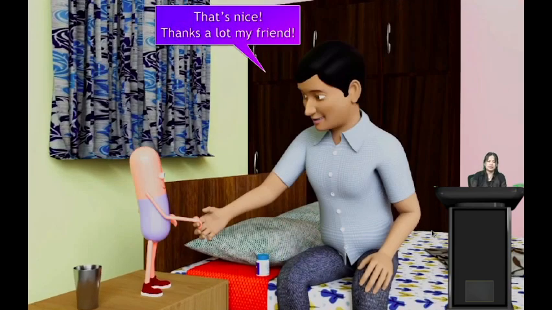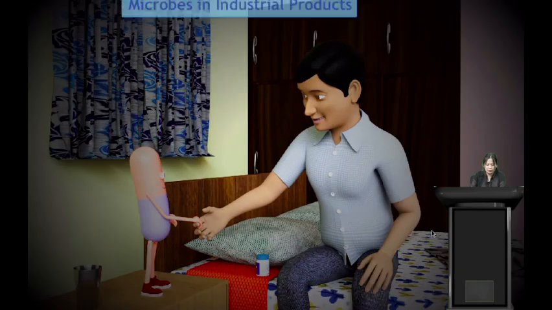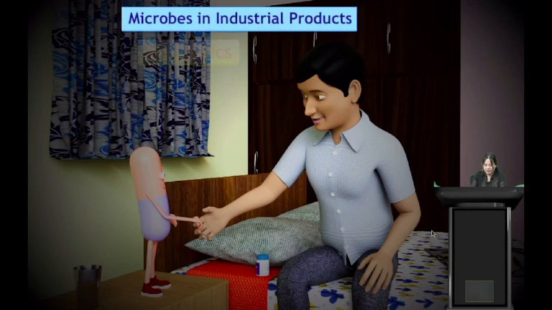So these antibiotics are also produced from microbes, but from good microbes, and they are useful to us. They help us to get better when we get sick. They cured us from our disease, so they are considered as our friend. So this is another example. Antibiotic is another example of industrial products where microbes are used in producing them. So microbes in industrial products also includes antibiotics.